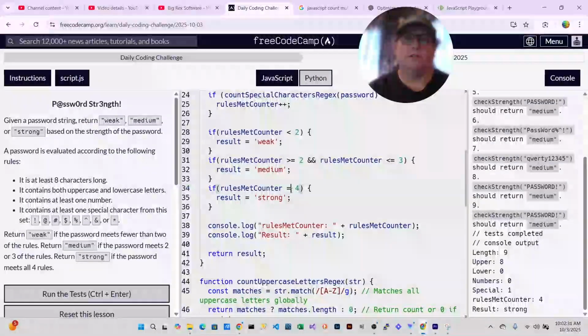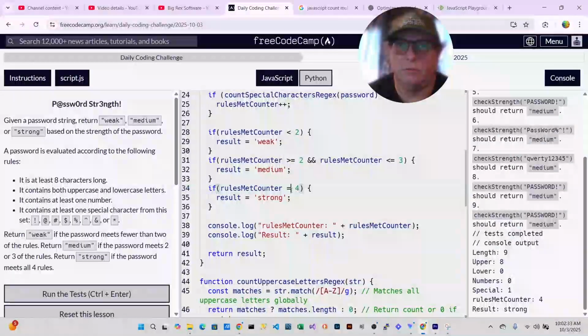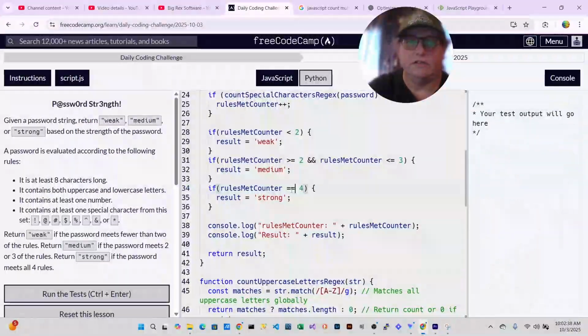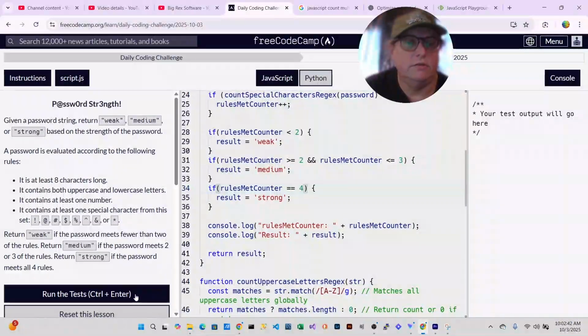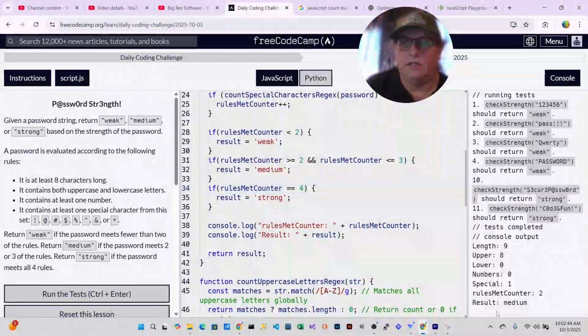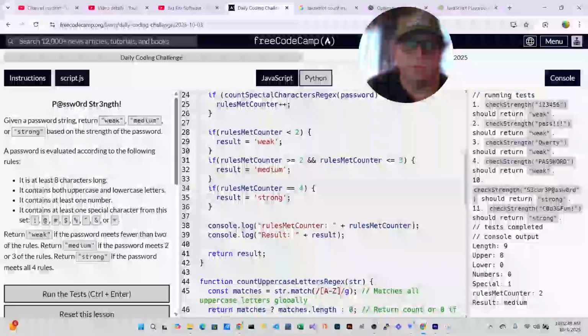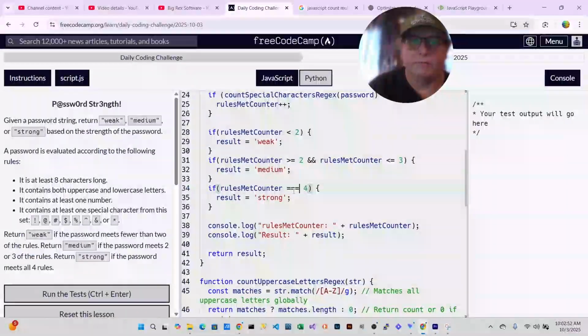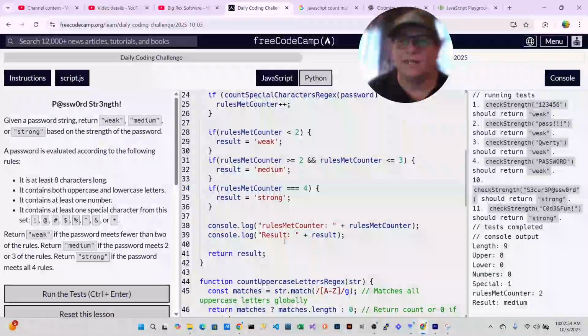Now, in JavaScript, you can have a single equals, a double equals, and a triple equals. I know it's really confusing. If I do a double equals, it's checking the value. And at this point, rules met counter is 2, and the result is medium, which is because we weren't expecting this to pass. You can also do 3, and you'll get the same thing back.